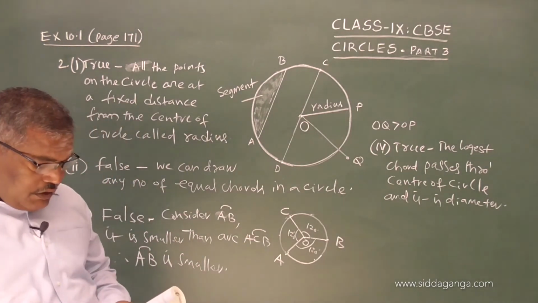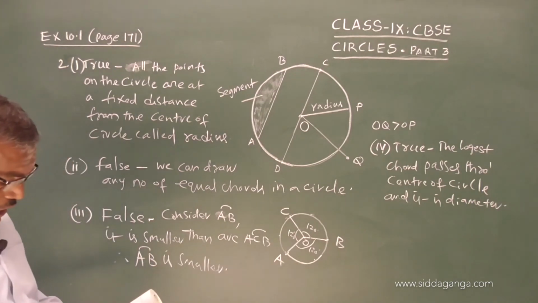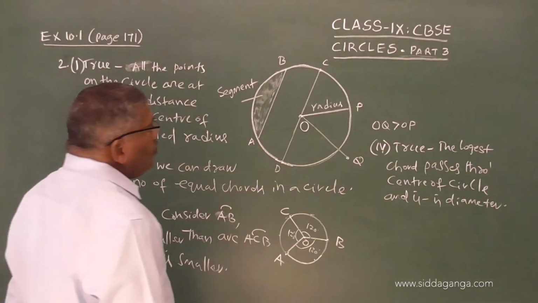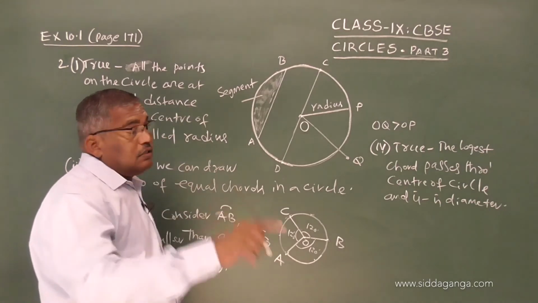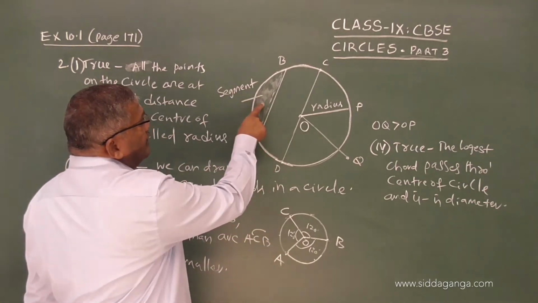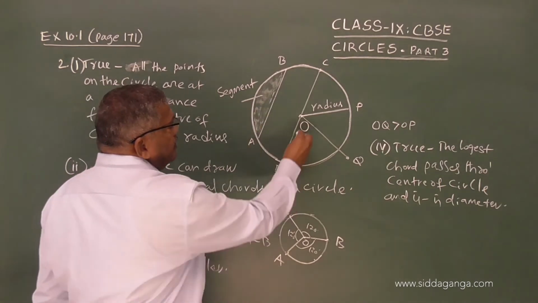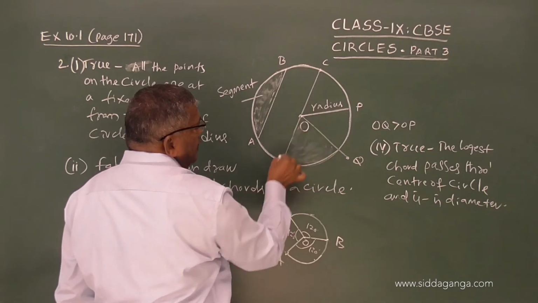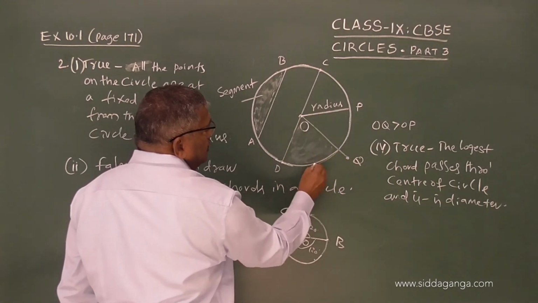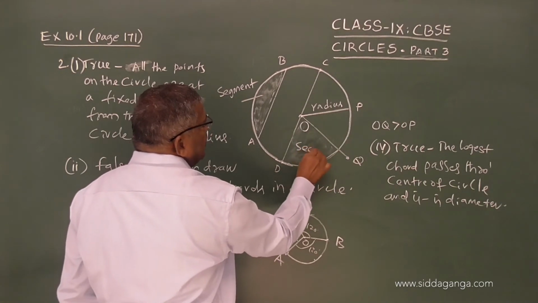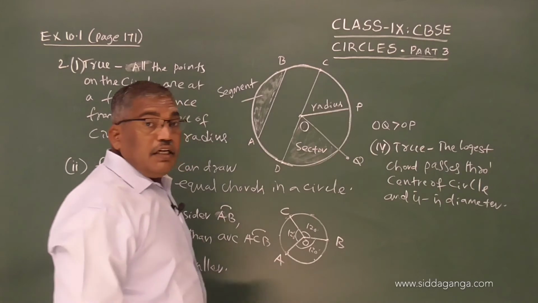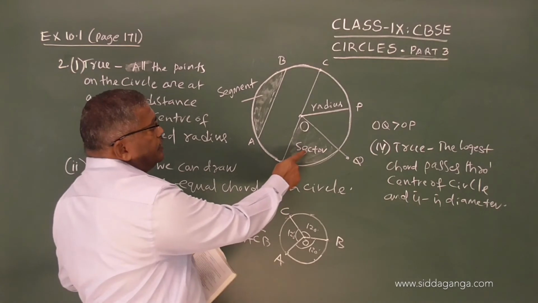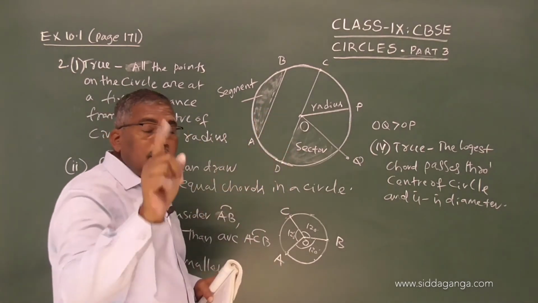And the fifth one, a sector is the region between a chord and its corresponding arc. So, the region between a chord and its arc is a segment. And if the area is between 2 radii and the arc, it is called a sector. Here in this question, the word sector is used for the chord region, so that is false.